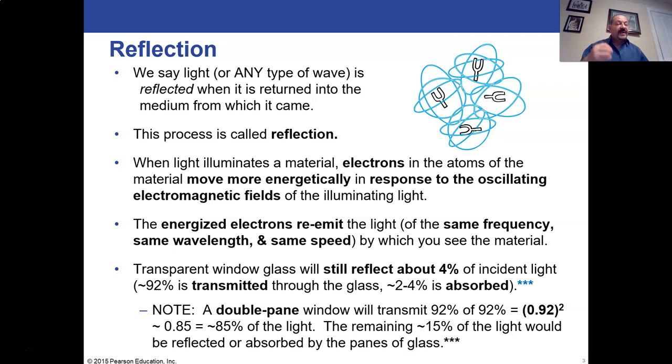So we would take 0.92, and raise it to the power of how many panes of glass it's going through. So 0.92 times 0.92, or 0.92 squared, would be about 0.85, and therefore about 85% of the light would be transmitted all the way through 2 panes of glass. I'm not going to ask you to calculate the reflection in this case, because you have some reflected and then you have to go through the next glass, and some reflected and then some reflected back. It gets crazy complicated. But if we had mirrors and we had light bouncing from one to another, we could do the same simple calculation of just raising it to the power.